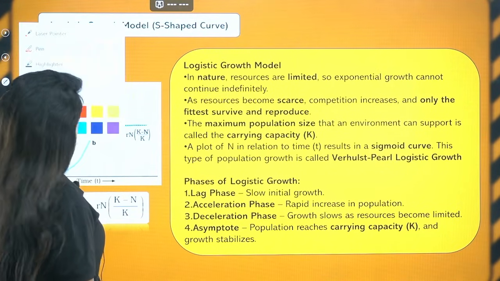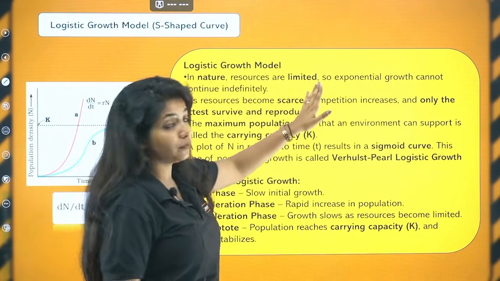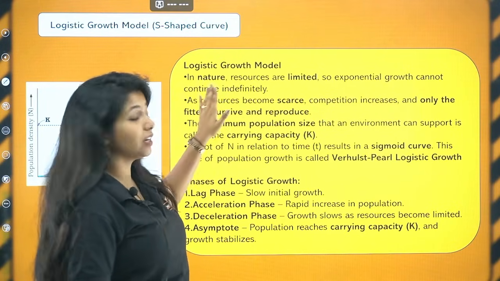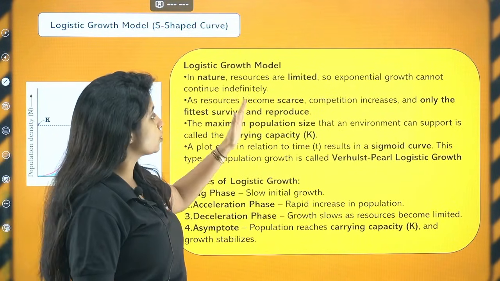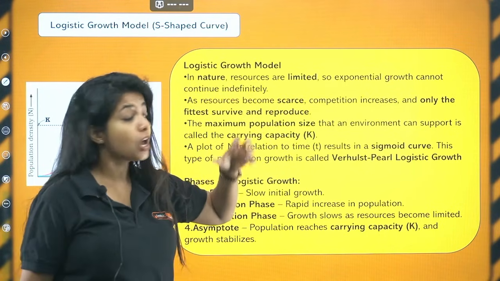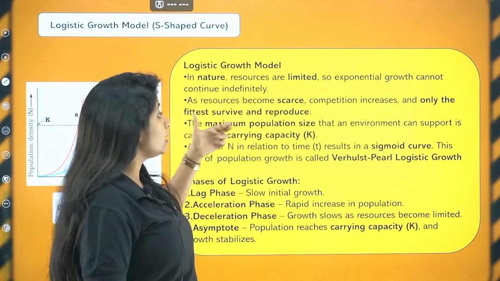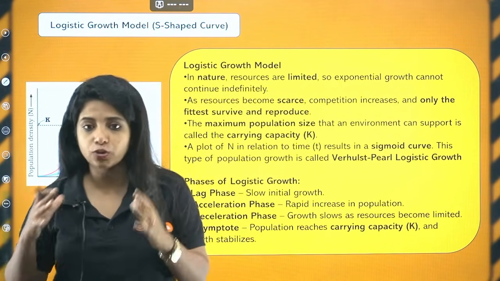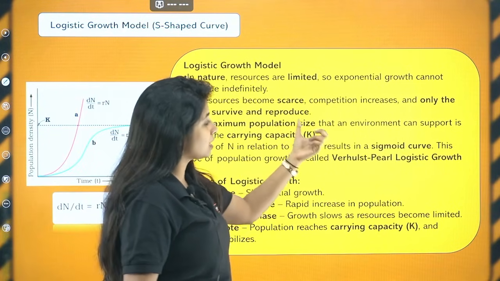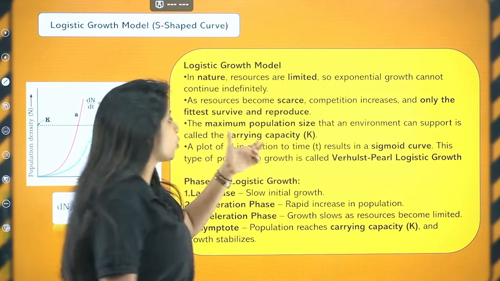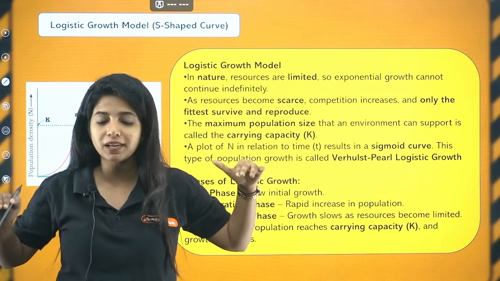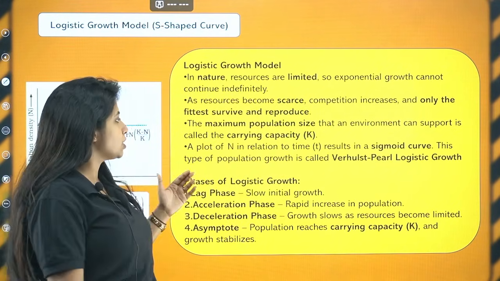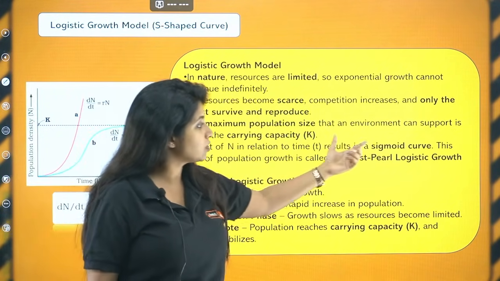Logistic growth. In nature, resources are limited. We know that. So exponential growth cannot continue indefinitely. As resources become scarce, competition is going to increase and only the fittest is going to survive as well as reproduce. So the maximum population size that an environment can support is called the carrying capacity. A plot of N in relation to time results in a sigmoid curve.